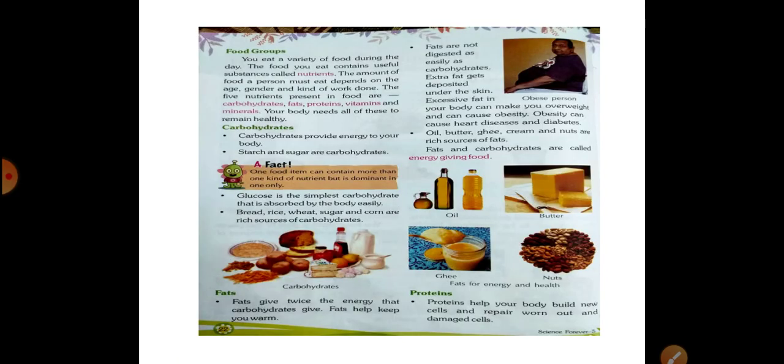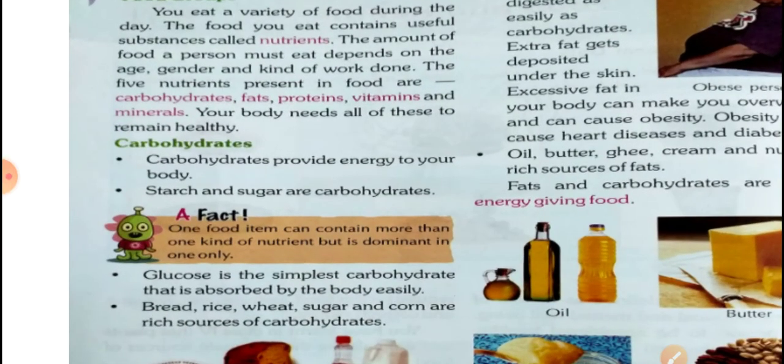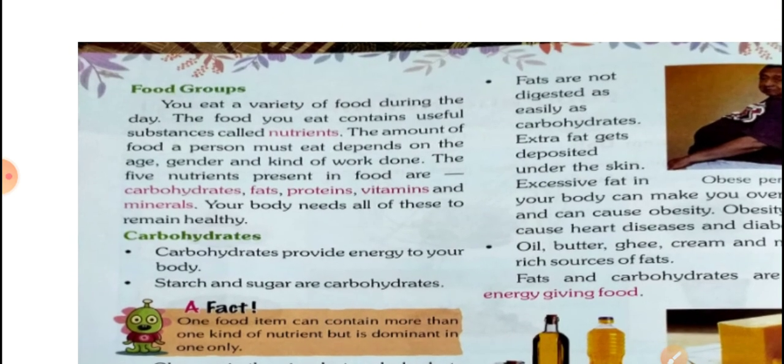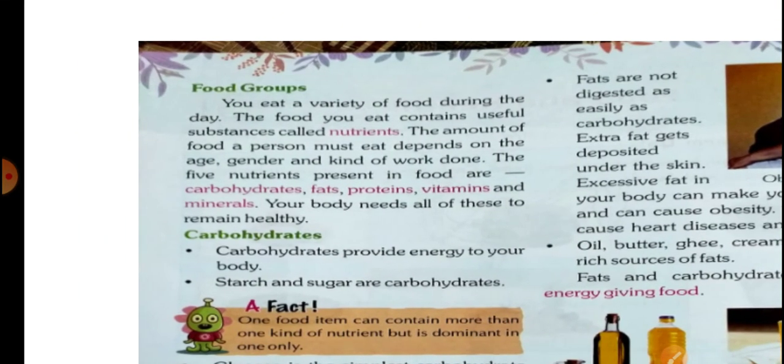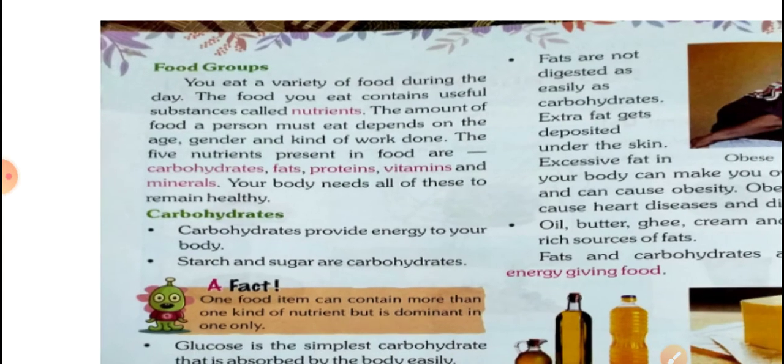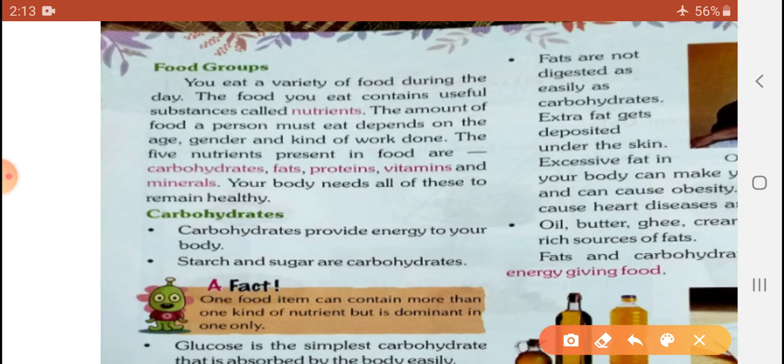Now we will discuss food groups. On this page, see, observe, my dear students. Food groups: you eat a variety of food during the day. The food you eat contains useful substances.